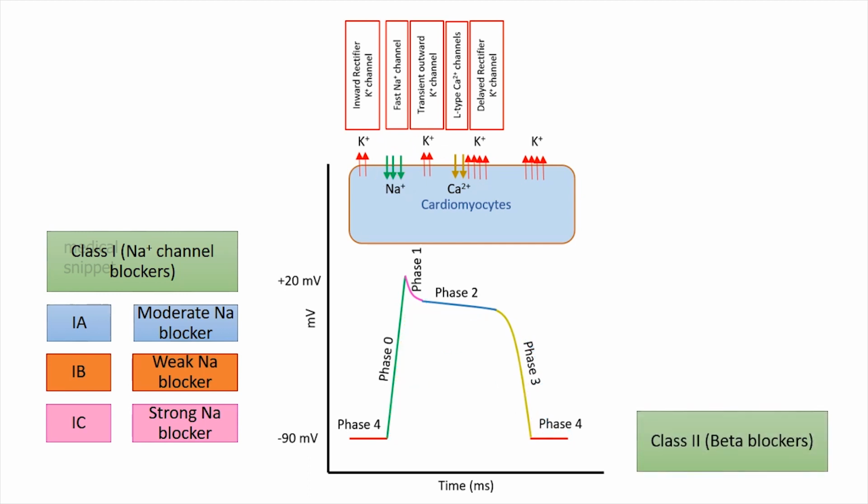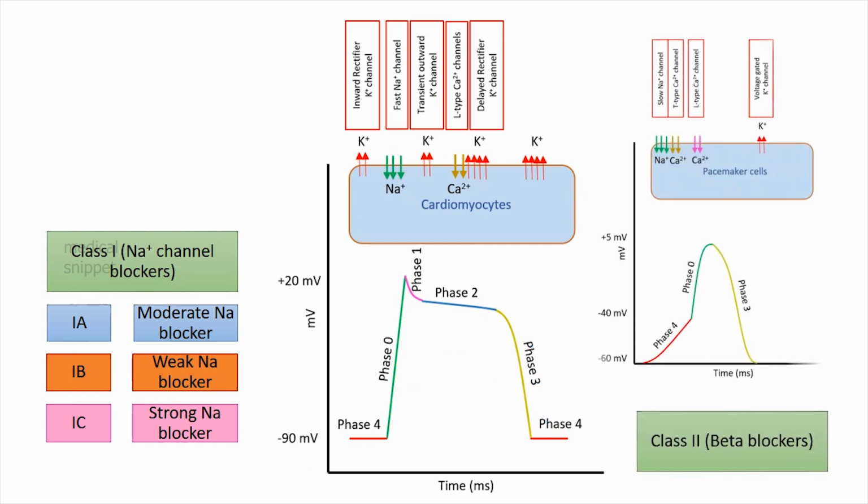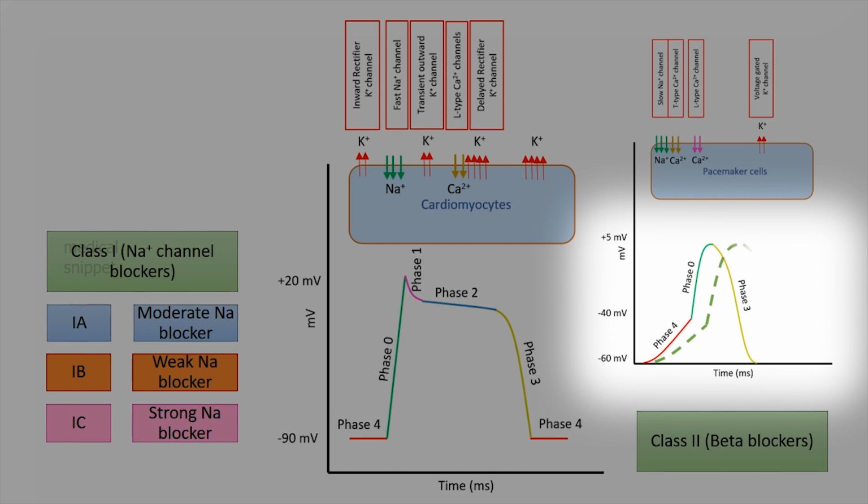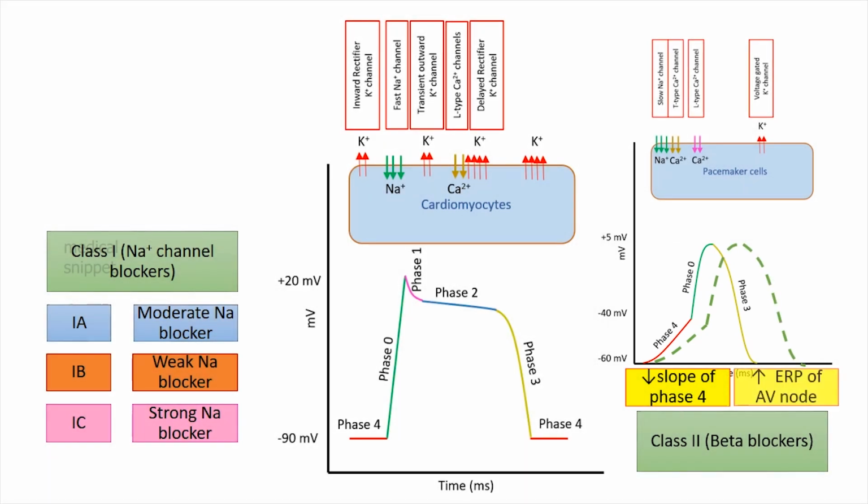Class 2 drugs, which are beta-adrenergic blockers, act by blocking the sympathetic activity. It also decreases the slope of phase 4 of SA nodal action potential. It increases the effective refractory period of AV node.